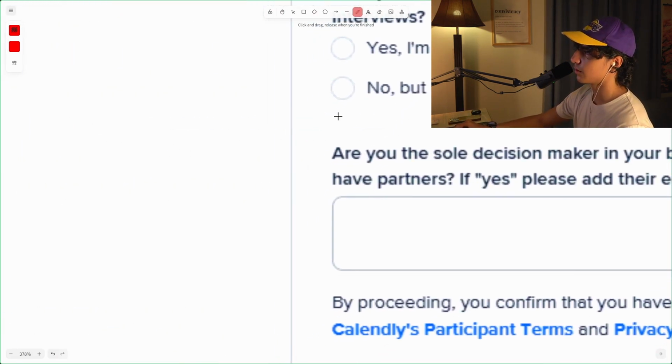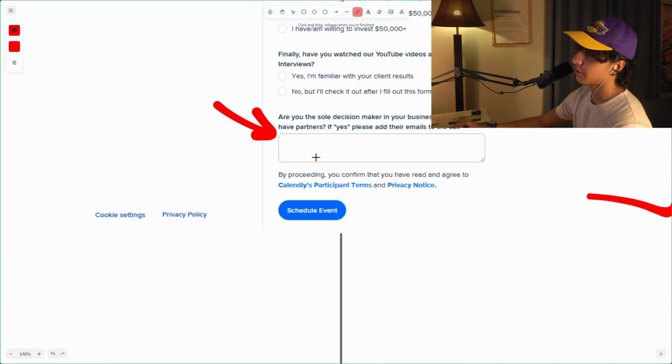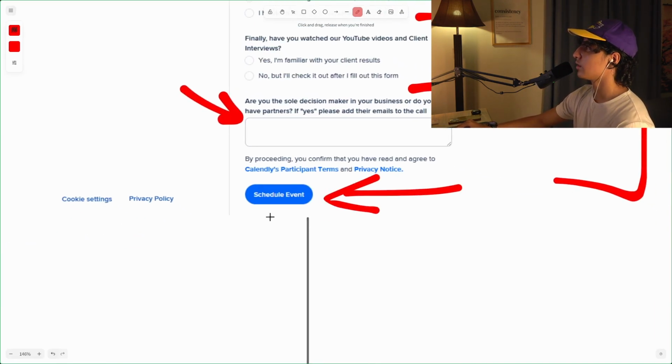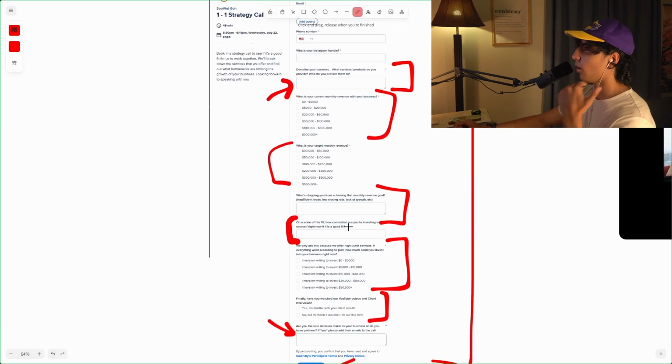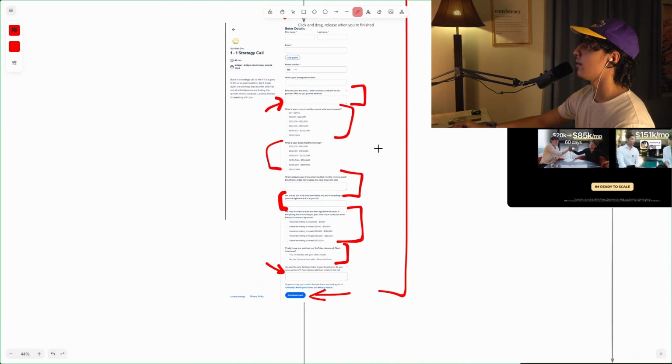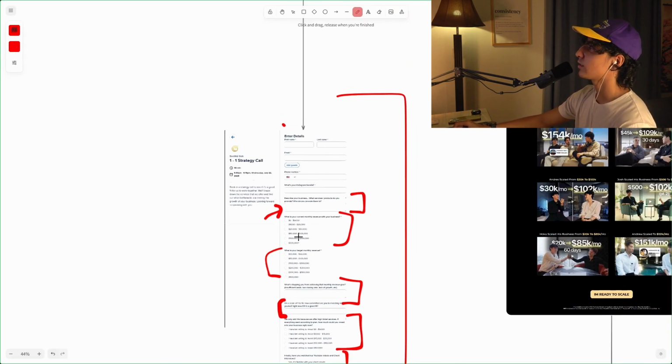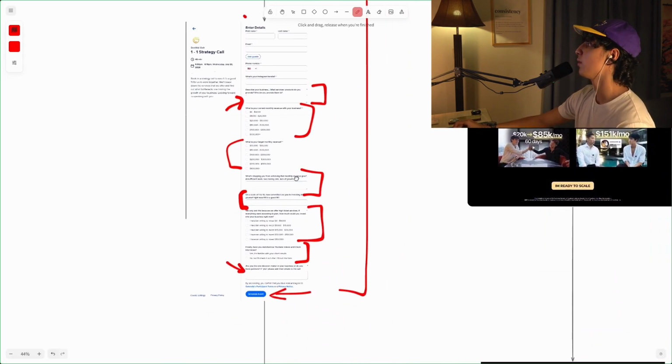And then lastly, are you the sole decision maker? This is a big question. Ask this if you're selling to business owners. Then finally, you schedule the event. These kind of all handle a separate objection, and they also give SooWei enough data for him to actually see if he wants to hop on the call with these people or not, right?